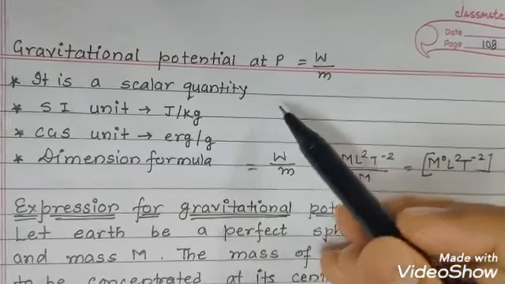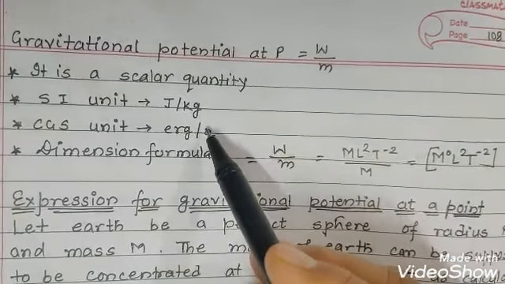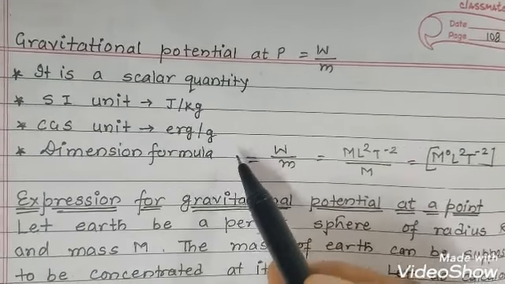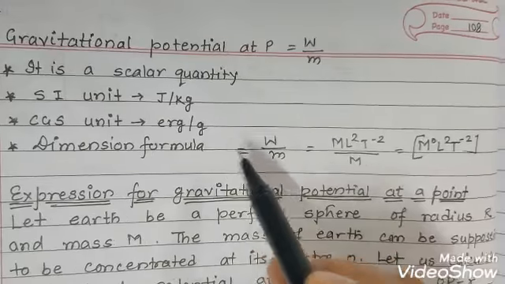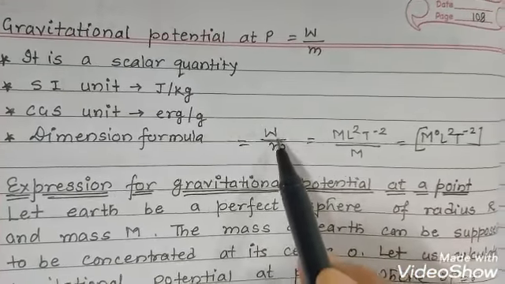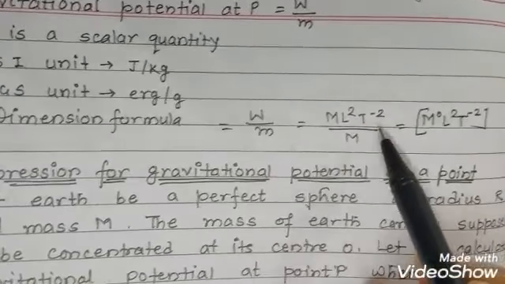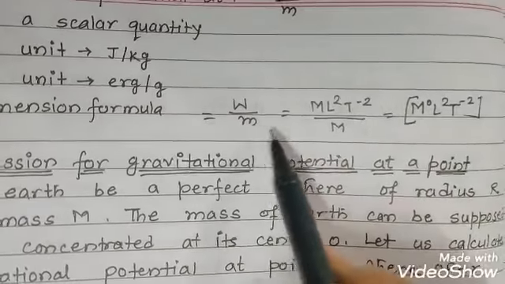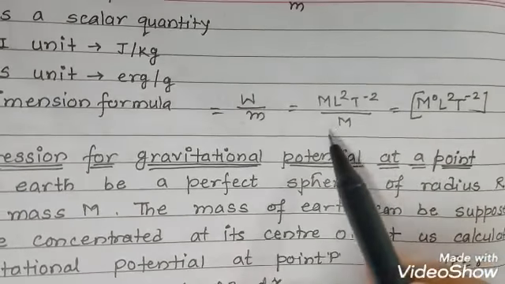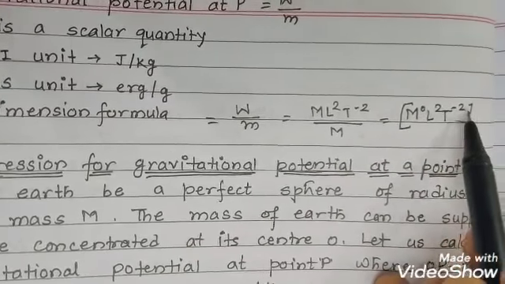And obviously it is a scalar quantity. The SI unit is joule per kg, CGS unit is erg per gram, and the dimension formula is given by W upon m, W being the work done. The dimension formula of work done is ML²T⁻², and for mass m here, the m would be cancelled. It would be M⁰L²T⁻².